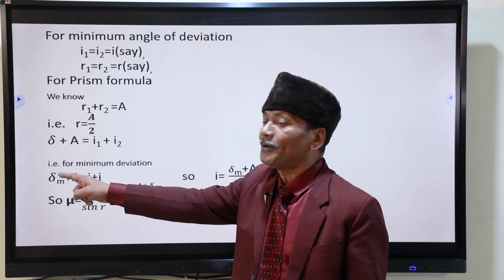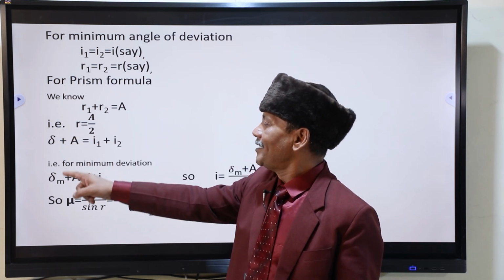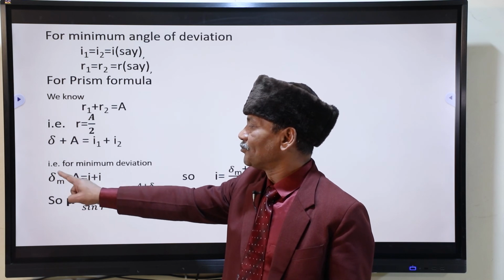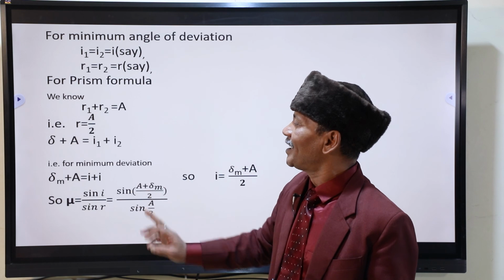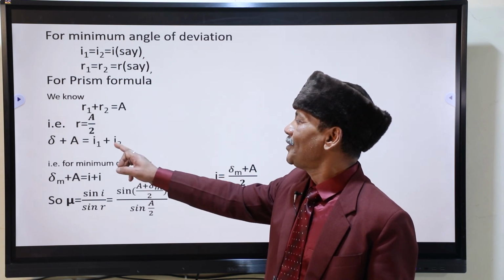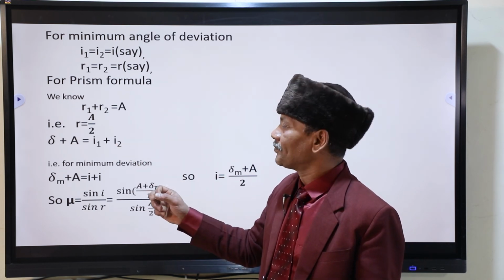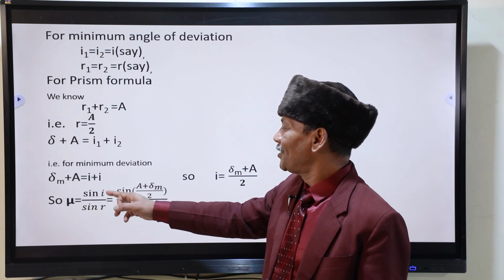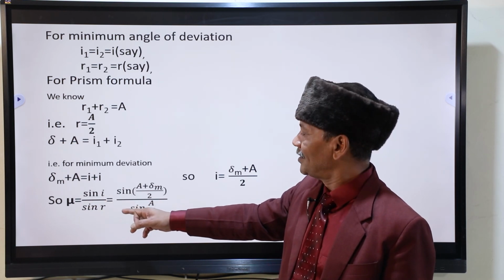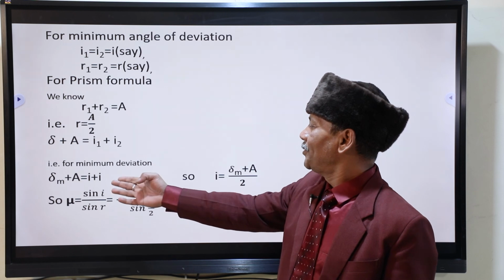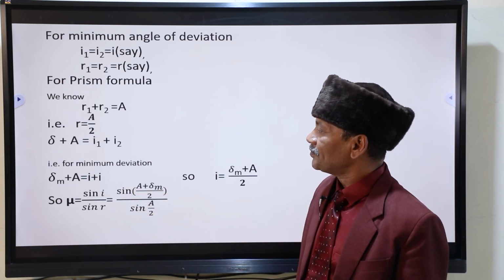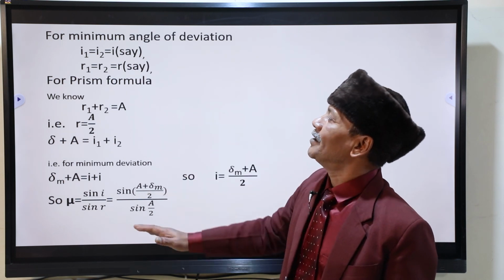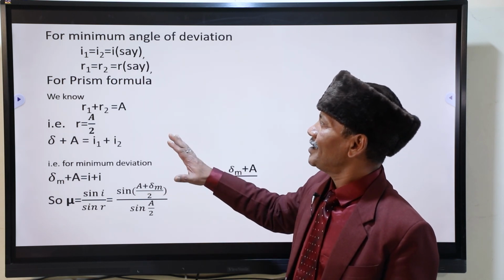For minimum angle of deviation, this del is minimum angle of deviation. So you write del M plus A is equal to I plus I. Since I1 and I2 have become same. So mu is equal to sin I by sin R. If you put I, R, you get this one. So very simple. It gives even 5 marks.